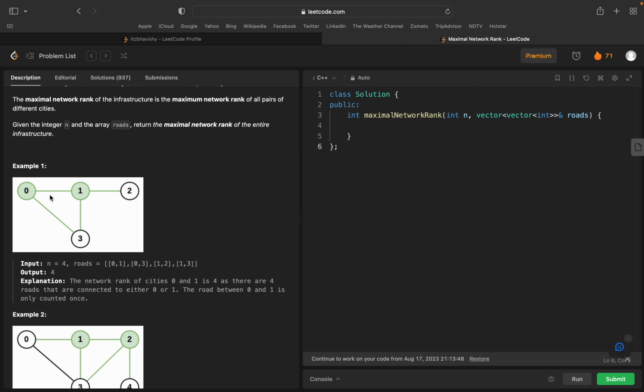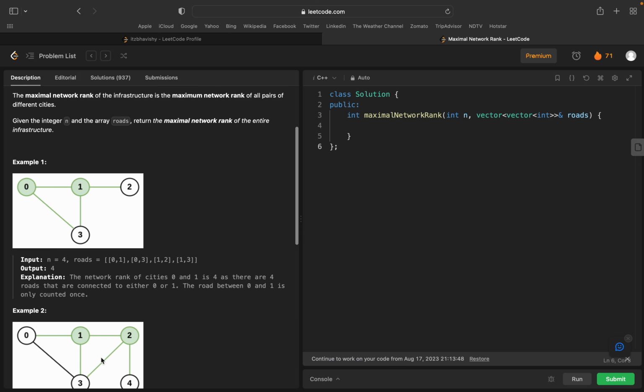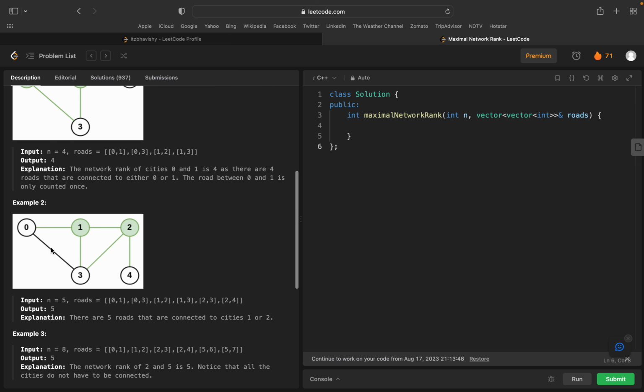0 is connected to 1 and 1 is also connected to 0. Let's see this. If I count this, 0 is connected to 1 and 1 is connected to 0, then we will not count it as 2, we will count it as 1, because there is only one line. That's why we will count only 1. Same as 0 is connected to 3 and 3 is connected to 0, we will count 1. And in this line 1 is connected to 2 and 2 is connected to 1, we will count as 1. So 1, 2, 3, 4, 4 is our answer. Same as 1, 2, 3, 4, 5, 5 is our answer.